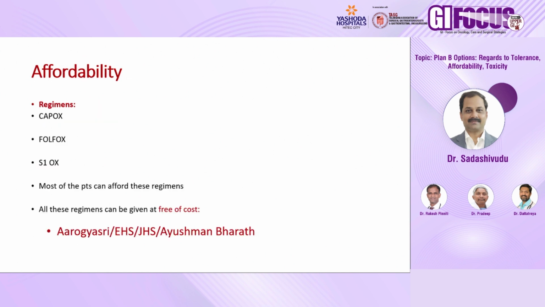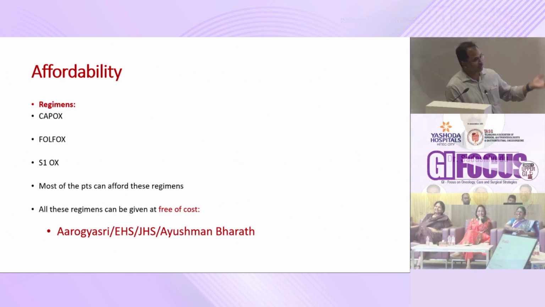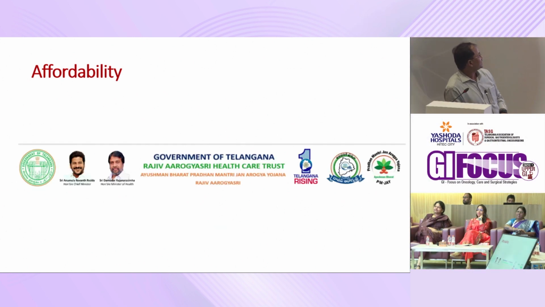Be careful about this 5FU toxicity, especially the cardiac one. And affordability: nowadays, whatever regimens I have mentioned just now, CAPOX, FOLFOX, or S1 based, all the regimens are affordable. It doesn't cost much. Of course, from the Red Hills to the high-tech city, the cost changes, but still it's affordable. So don't worry about the cost. It is also covered by RGH, EHS, JHS, even Ayushman Bharat, everything. Affordability is not a big issue in this setup, so don't worry about it.